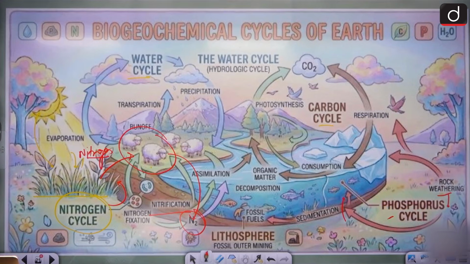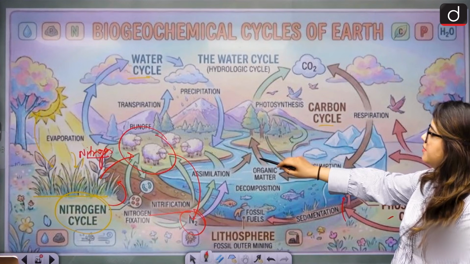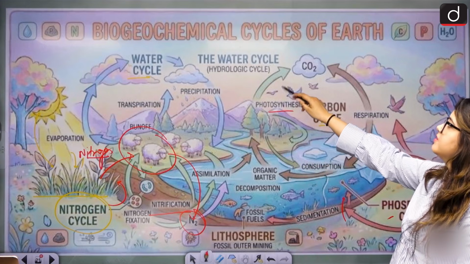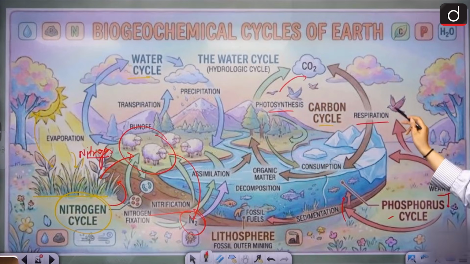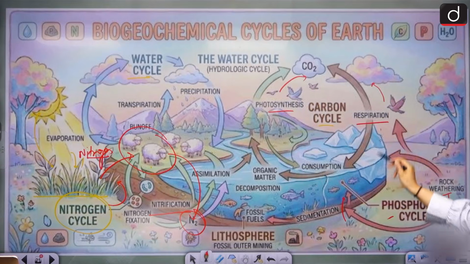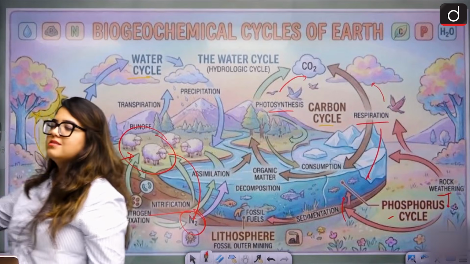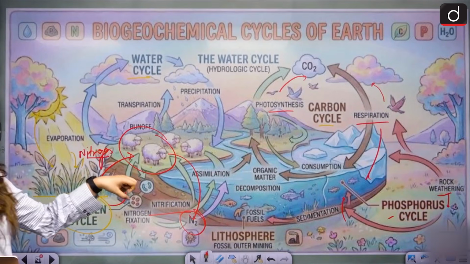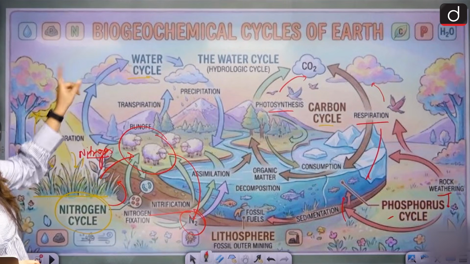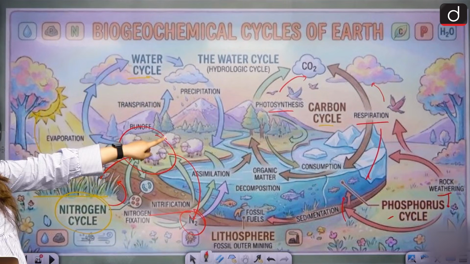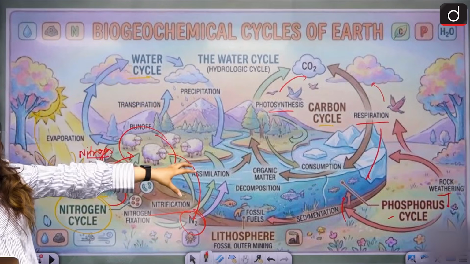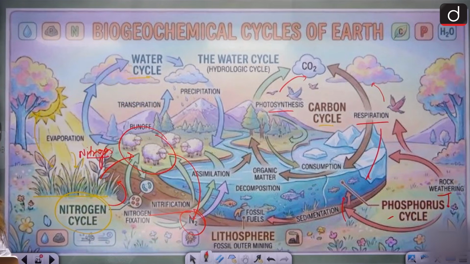Simple. Carbon cycle, carbon is released from organic matter, right? And once carbon is released, it takes part in photosynthesis. CO2 is formed. From respiration also CO2 is formed. But once it comes down, every CO2 is brought back. Same in the water cycle. Water is there. Sunlight, heat is there. It absorbs the heat, evaporates, forms cloud, precipitation. Through precipitation, water goes back to the water sources.